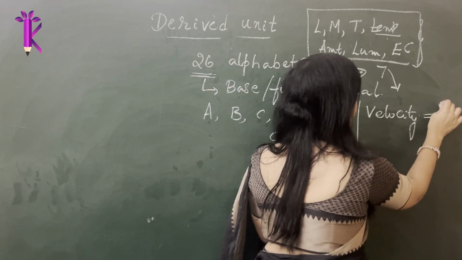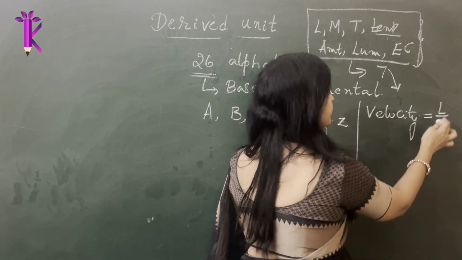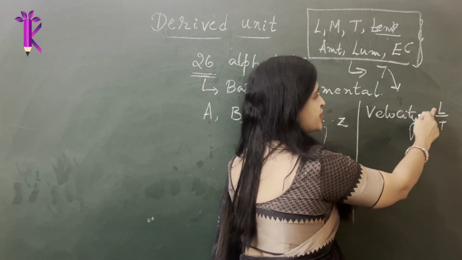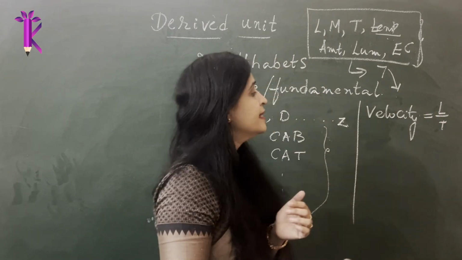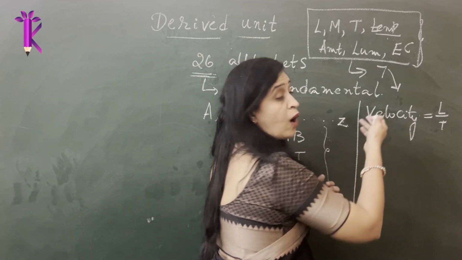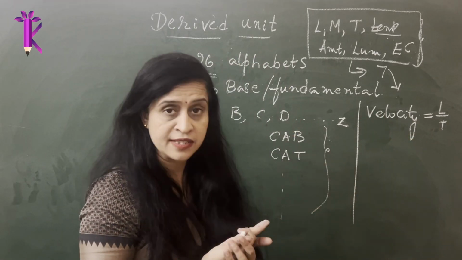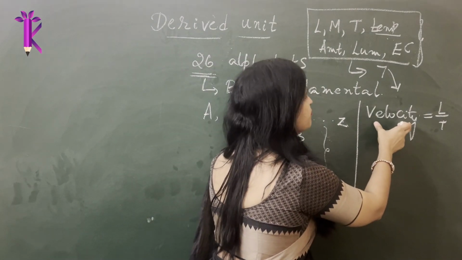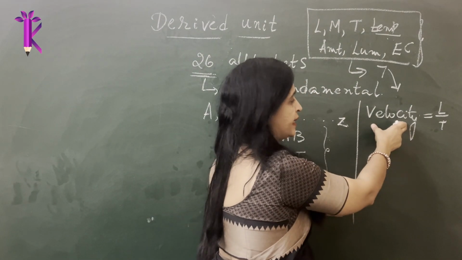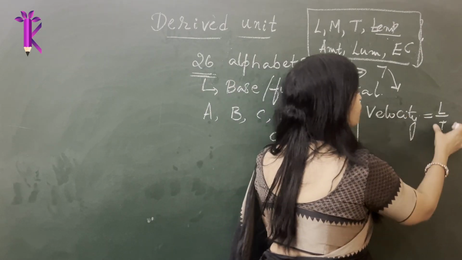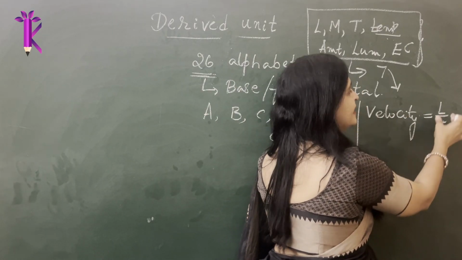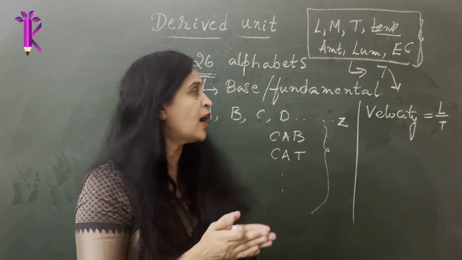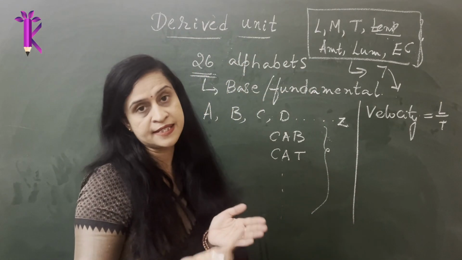So velocity is basically L by T, length divided by time. So velocity becomes a derived physical quantity, derived from base physical quantities like length and time.